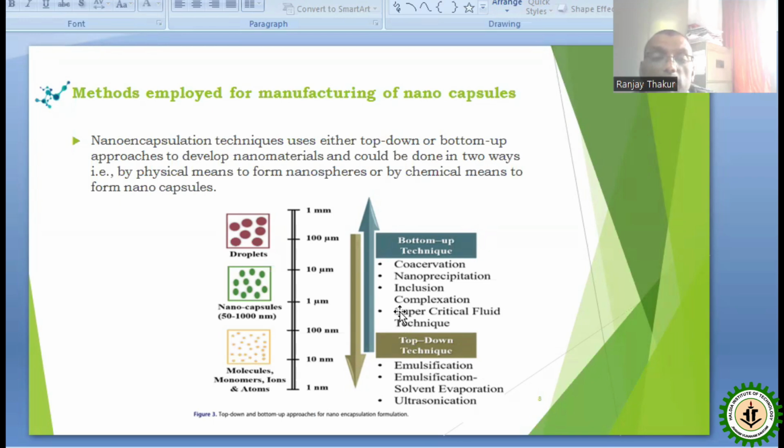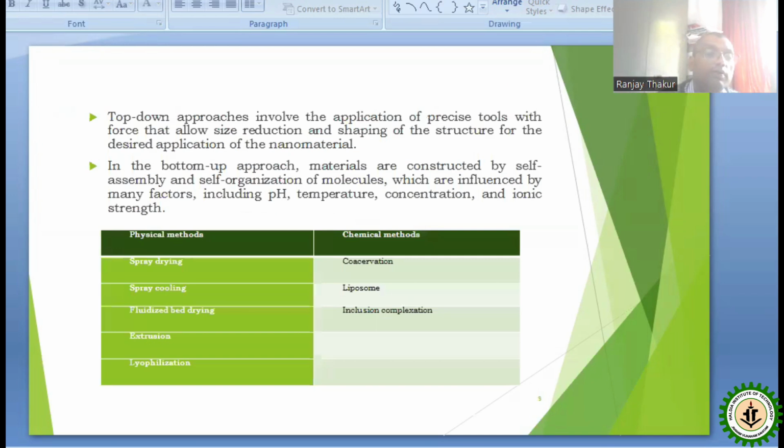And in bottom up techniques, there are various techniques like coacervation, nano precipitation, inclusion complexation and supercritical fluid techniques, by which the smaller molecules are converted into a bigger one in the range of nanoparticles, and that is used for the encapsulation process.